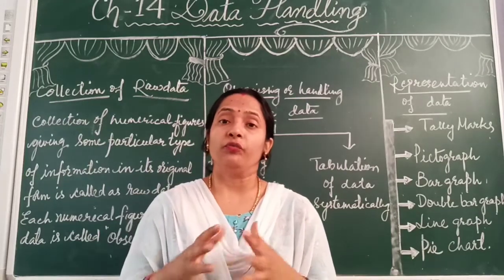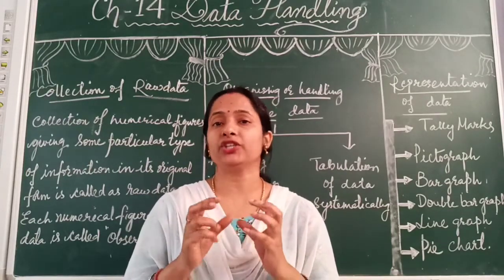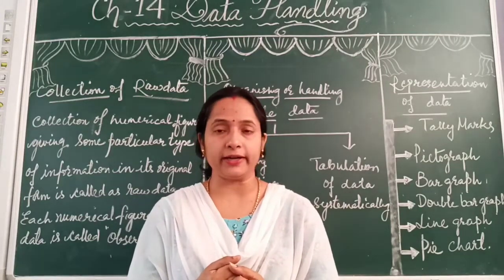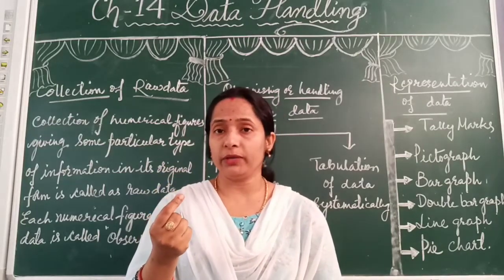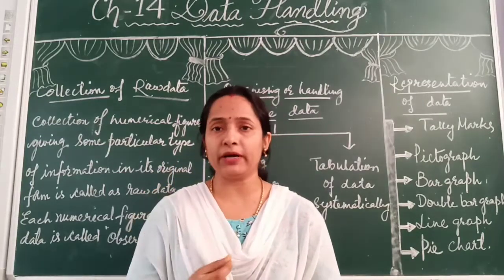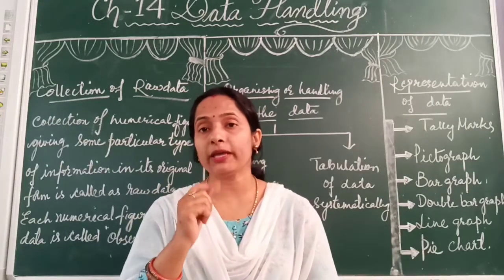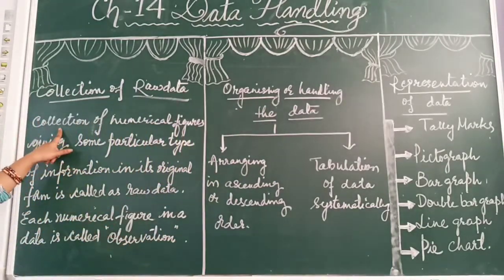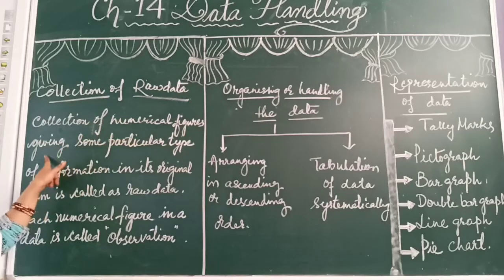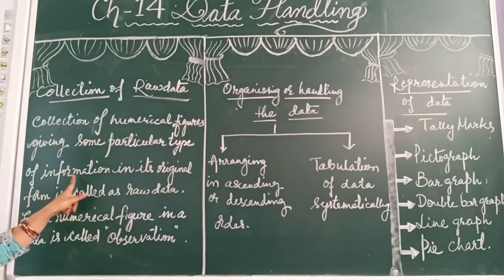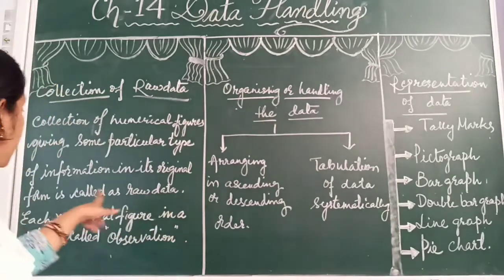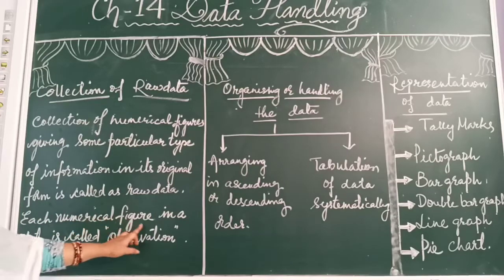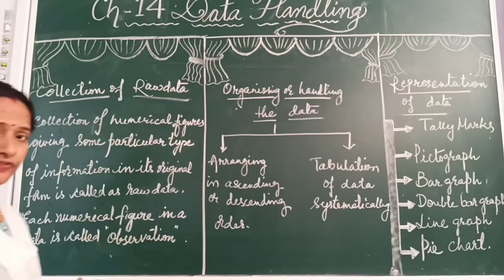So the collection of any information directly from a survey or from an event will be called raw data. And each and every number which we collect as data will be called an observation. So what is raw data? Collection of numerical figures giving some particular type of information in its original form is called raw data. Now each numerical figure in a data is called an observation.